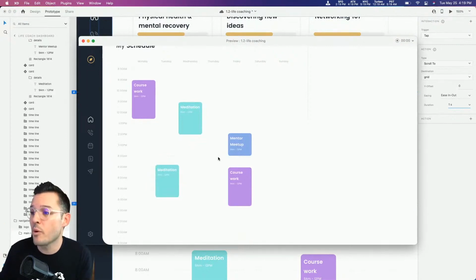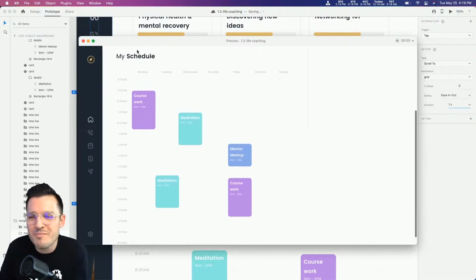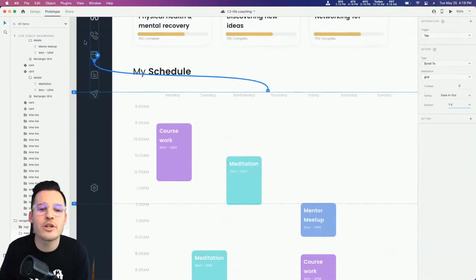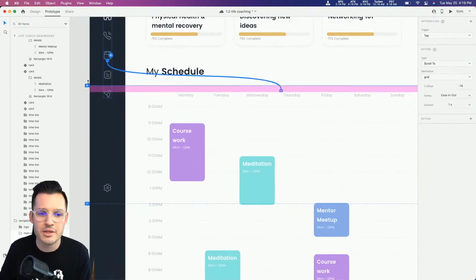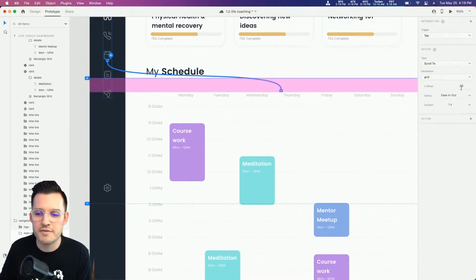Now, that could be exactly what we want. That might be exactly where we want it to scroll to, but maybe I still want to see the words my schedule. I want to scroll to maybe something right there. I want to change the offset. To do that, you can grab your little lightning bolt thing that's happening there, and you can change the offset, or you can also do it over here, the Y offset. The Y is the vertical, the up-down axis on our design project.